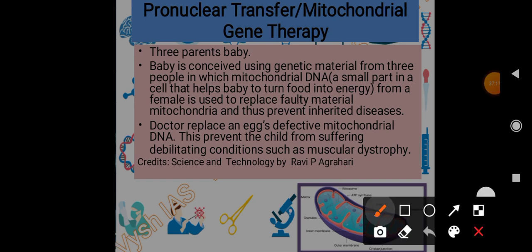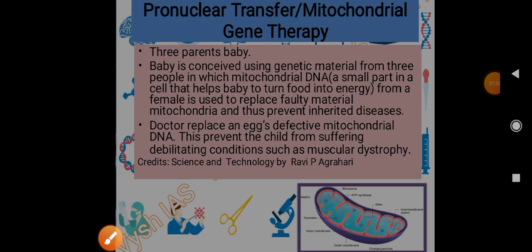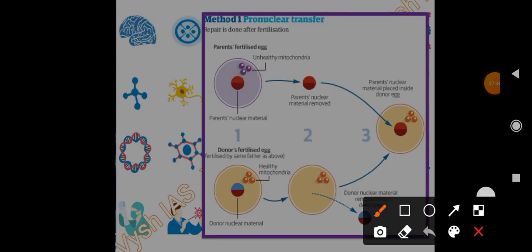How we will see now. So doctors replace the unhealthy eggs with defective mitochondrial DNA, and thus prevent the child from suffering debilitating conditions such as muscular dystrophy. So this is the process.